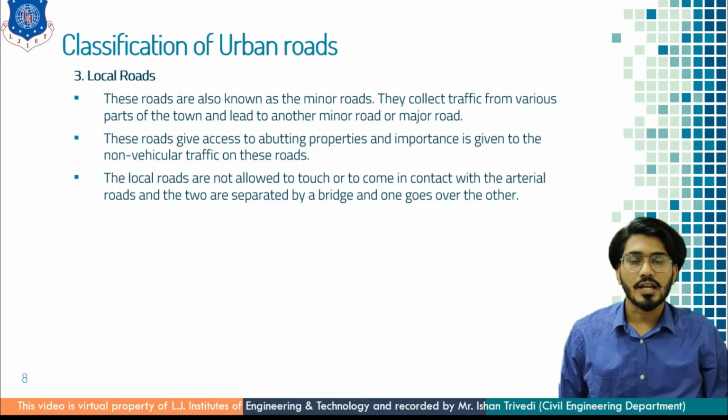So local roads are those roads which give access to the abutting properties, and priority is given to non-vehicular movement on the roads. At the same time, they collect traffic from various parts of the town and lead to other places. Or in other terms, whatever traffic comes from local roads goes towards sub-arterial roads.